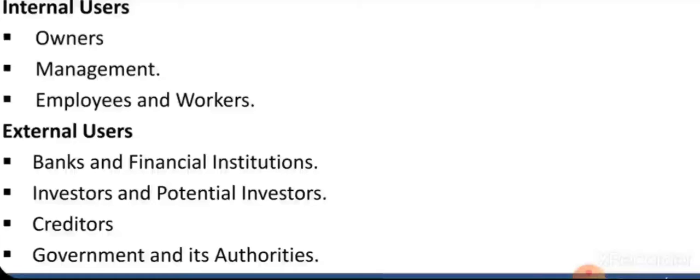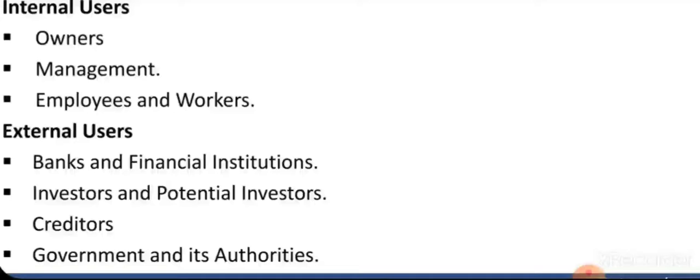How is accounting important for the external users? For example, if our organization requires certain loans, we will approach a financial institution or bank. They want to check the creditworthiness or soundness of our organization, so they will look into the final accounts.